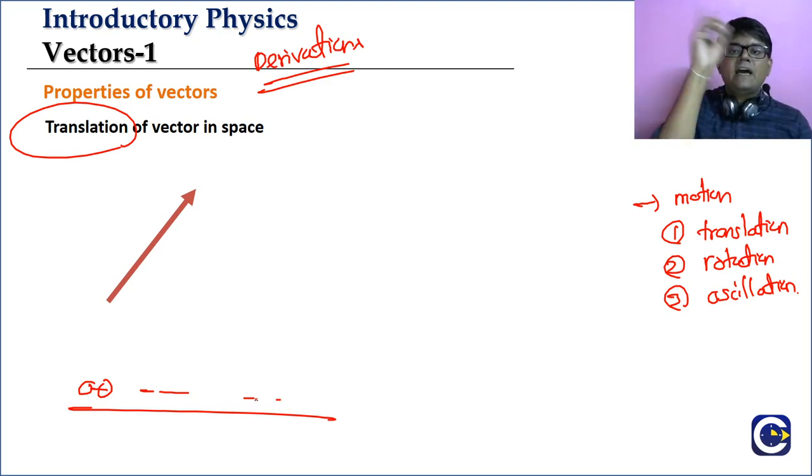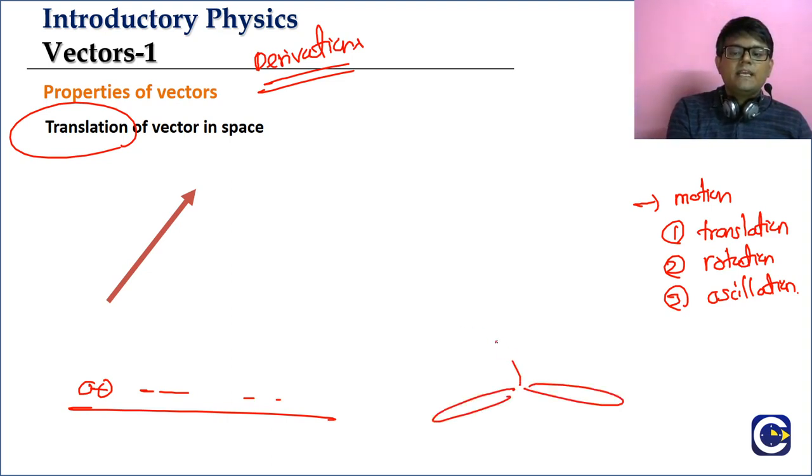Like think of a fan that is rotating about an axis. So in the case of a fan, what do you observe? The fan will be rotating about the axis. So this motion, you know what we call it? We will call it rotational motion. We'll study this in the rotational motion chapter.